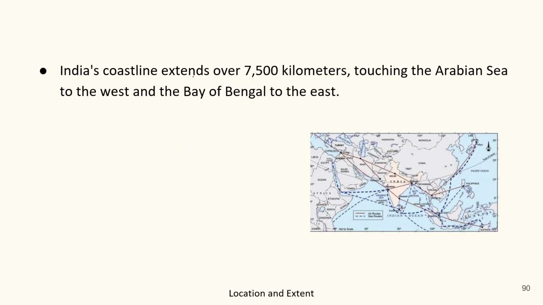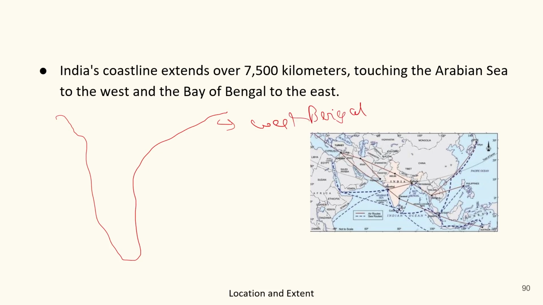Now let's have a look at the Indian coastline. Basically, the Indian coastline starts from Gujarat and goes up to the Bay of Bengal, or West Bengal. This entire coastline is 7,500 kilometers, a vast coastline, and because of it India has a good share of maritime trade.